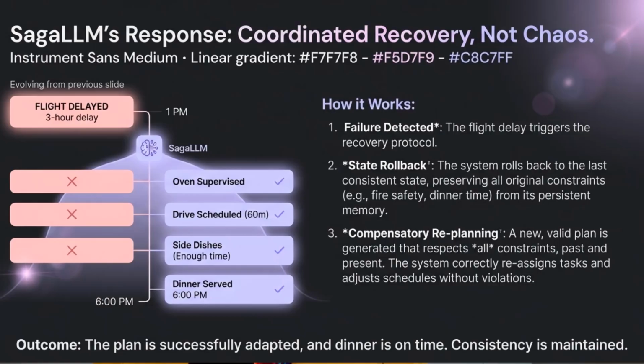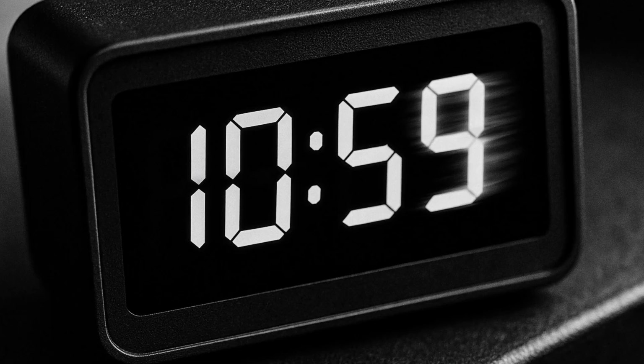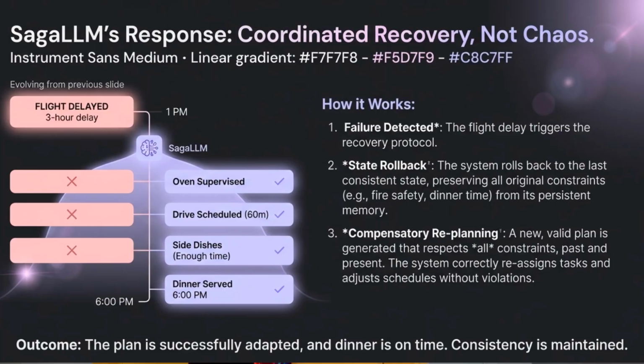SagaLLM handles the same disruption very differently. It detects failure, rolls back to the last valid state, preserves immutable constraints like fire safety and deadlines, and generates compensatory actions, not a full rewrite. Dinner is still on time, consistency is maintained.